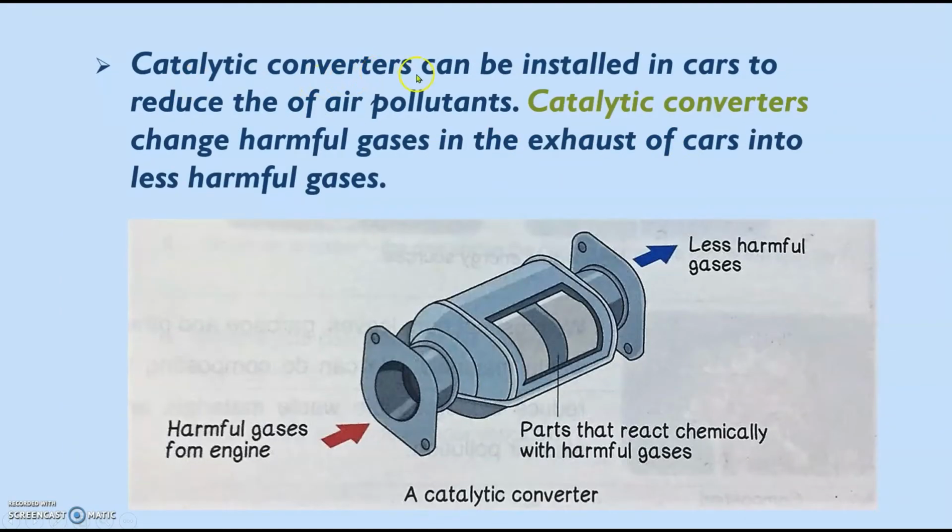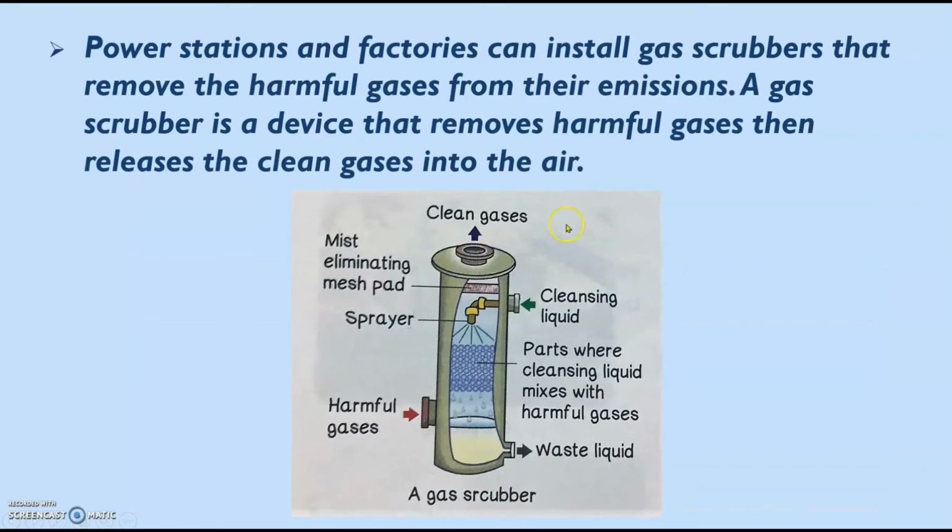Catalytic converters can be installed in cars to reduce the air pollutants. Catalytic converters change harmful gases in the exhaust of cars into less harmful gases. Power stations and factories can install gas scrubbers that remove the harmful gases from their emissions. A gas scrubber is a device that removes harmful gases, then releases the clean gases into the air.